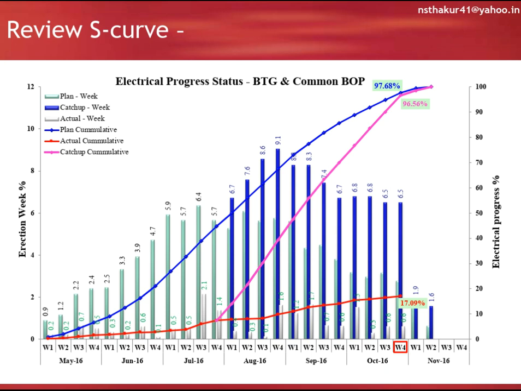Normally an S-curve has actual cumulative and planned cumulative, but I advise to have planned week, actual week, backlog of the week and then catch-up plan, so that we can have a catch-up cumulative curve also. So we can compare all these three and resolve the issues. These details give more clarity on project performance.